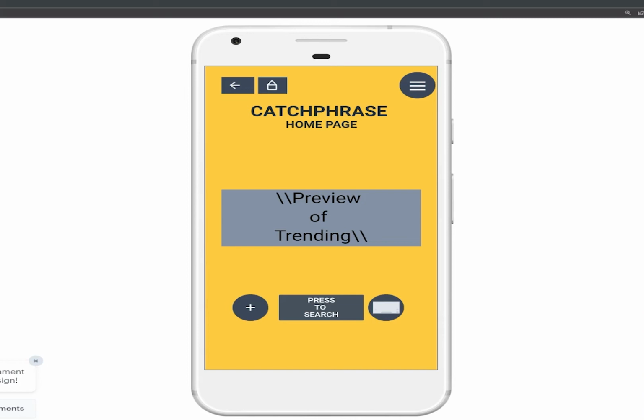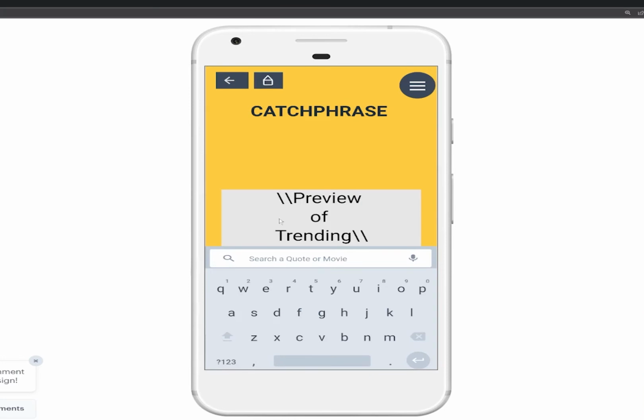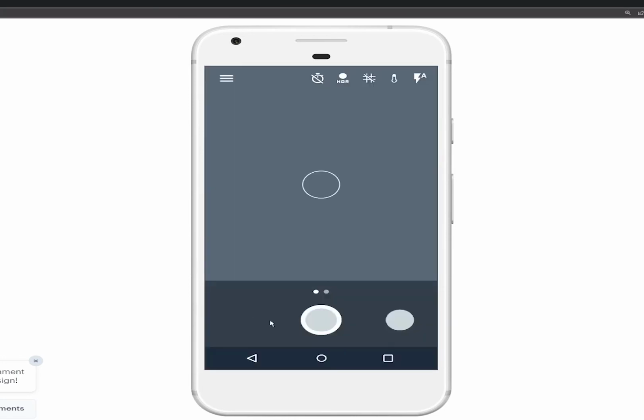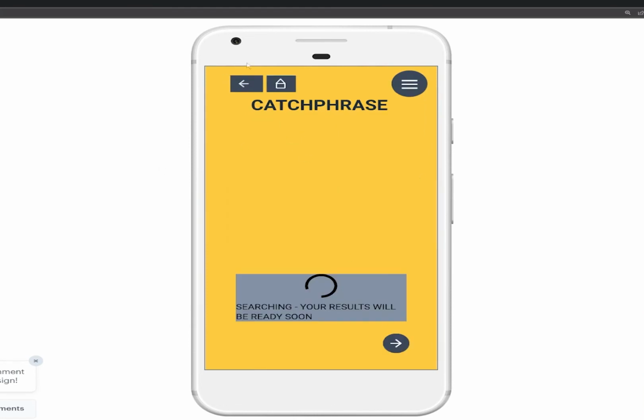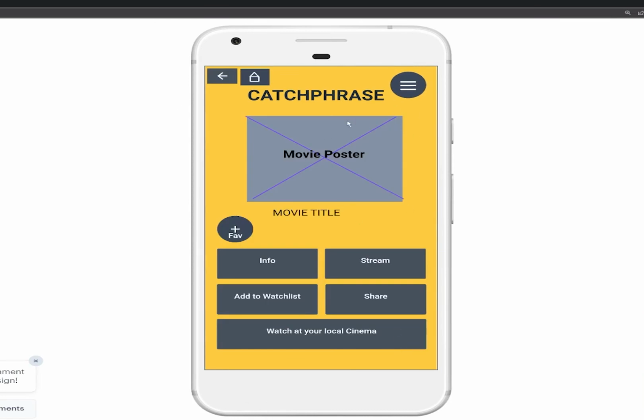I wanted to take some time to demonstrate how this app would be used and some of the features we're proud to show off. So as you can see here, we're on the home page now. What a user would do is they'd start looking for a movie. So the most common way would be either recording by voice, or we've included a keyboard entry. We've got a camera option as well if you wanted to include that. So what would happen is the system would start processing that information. We'd be looking for the movie, and you'd end up getting the result here.